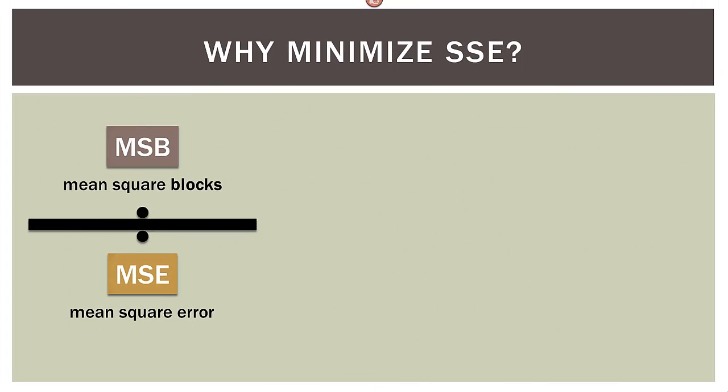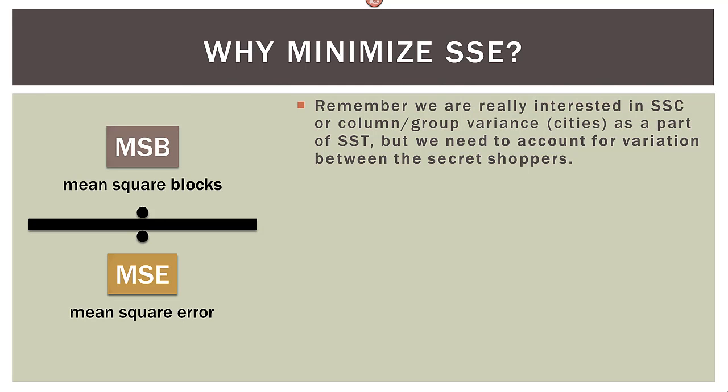So again, why try to minimize the SSE by introducing blocks? Remember that we are really interested in SSC, or our column or group variance, which in this case is cities, as part of the overall sum of squares, which is SST. SST is total. But we need to account for the variation between the secret shoppers. Anything that's not in the columns, or cities, is error.